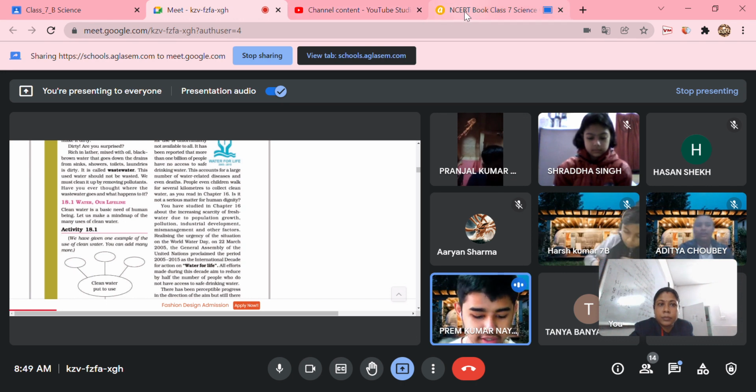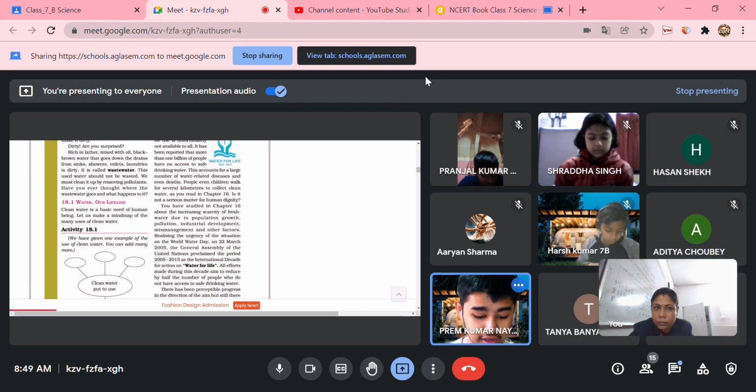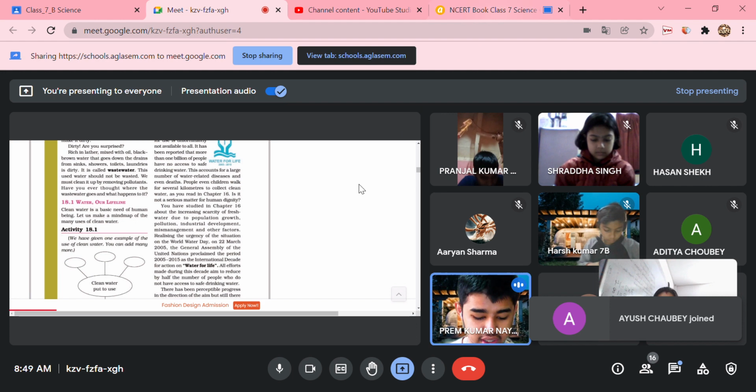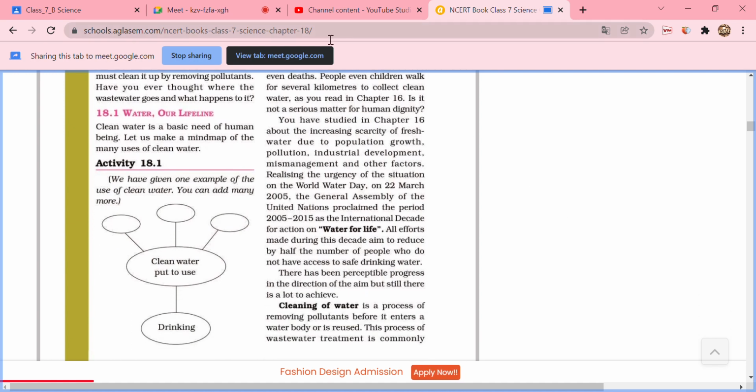This used water should not be wasted. We must clean it by removing pollutants. Have you ever thought where the wastewater goes and what happens to it? 18.1 Water, our lifeline. Clean water is a basic need of human beings. Let us make a mind map of many uses of clean water. Activity 18.1. We have given one example of use of clean water. You can add many more.